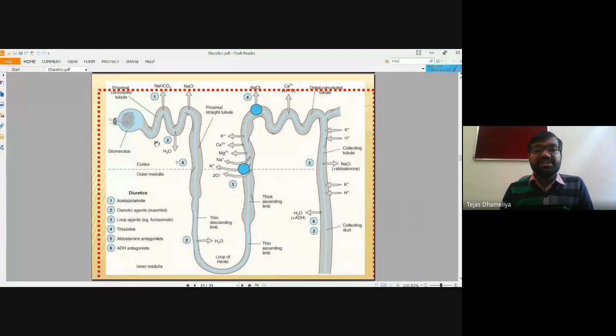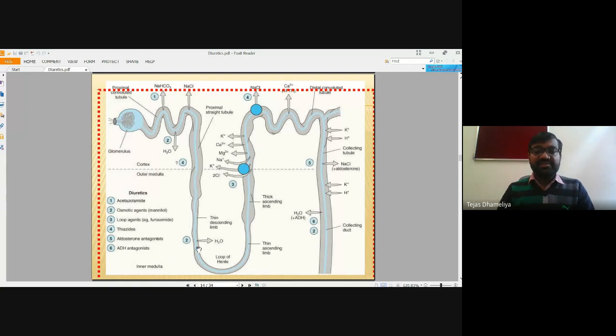They inhibit the enzyme carbonic anhydrase, which is present in the proximal convoluted tubule, and thus inhibit the breakdown of carbonic acid, which would otherwise undergo hydrolysis to form H2O and CO2. Here that enzyme is inhibited in the presence of these diuretics, and they try to maintain the concentration of bicarbonate ions in the body.